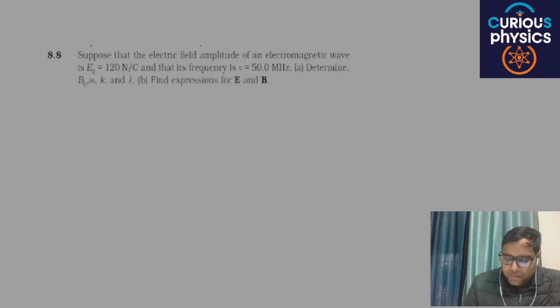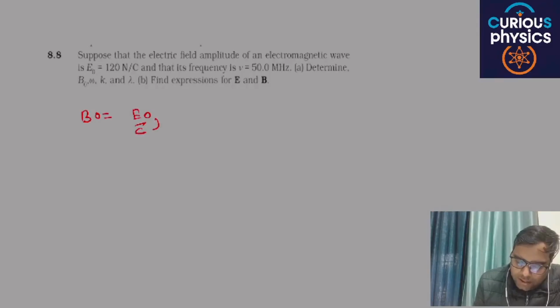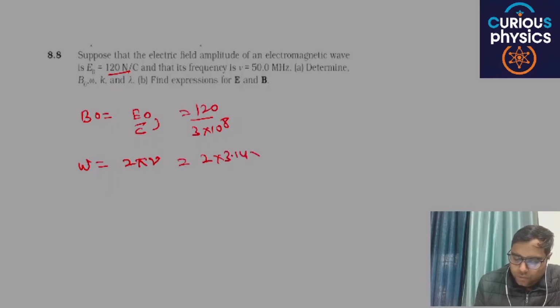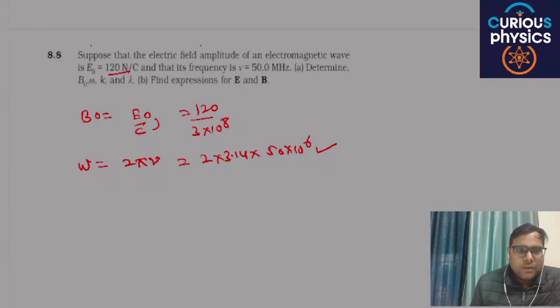Next, suppose that the electric field amplitude of an electromagnetic wave is this and the frequency is this. First, you have to find the value of B naught. B naught is nothing but E naught by c, and E naught is 120, so 120 by 3 into 10 raised to power 8. You will get your answer. Second, you have to find the value of omega. We know that omega is 2 pi into frequency, so 2 into 3.14 into 50 into 10 raised to power 6. You will get omega. Okay, are you able to understand my point or not?